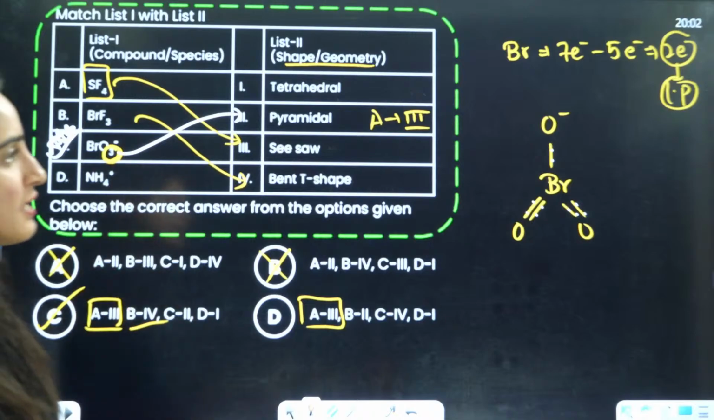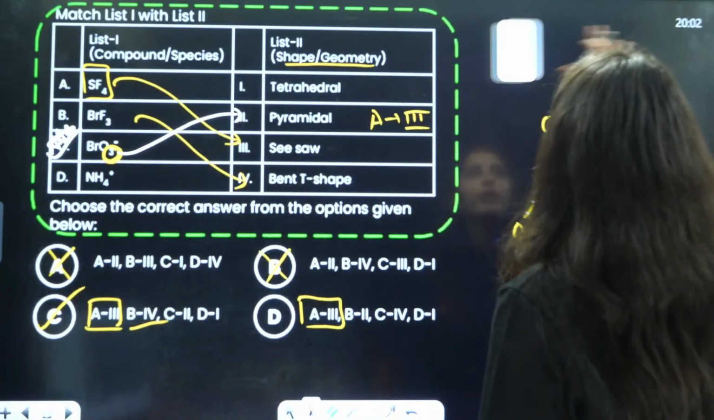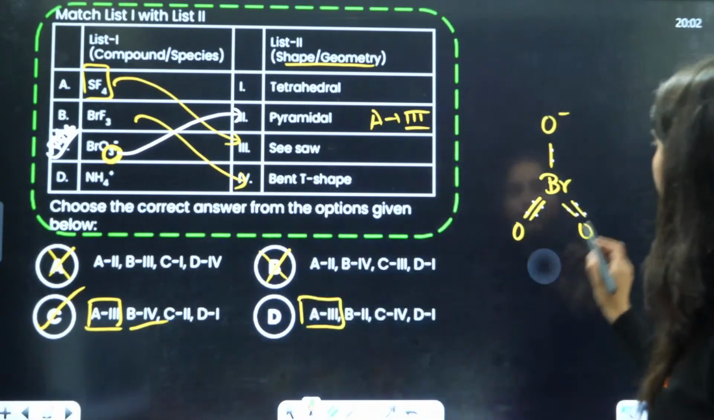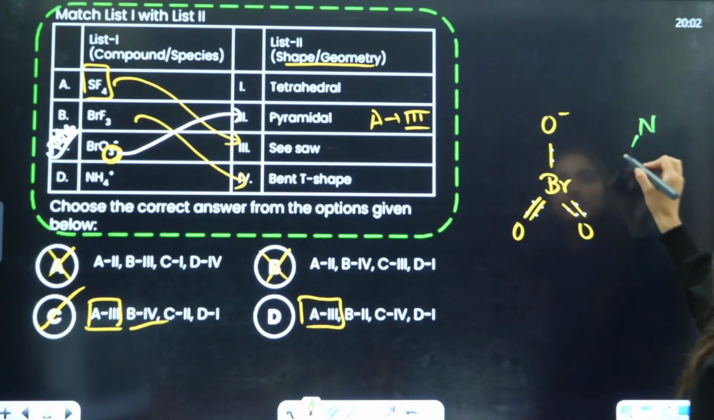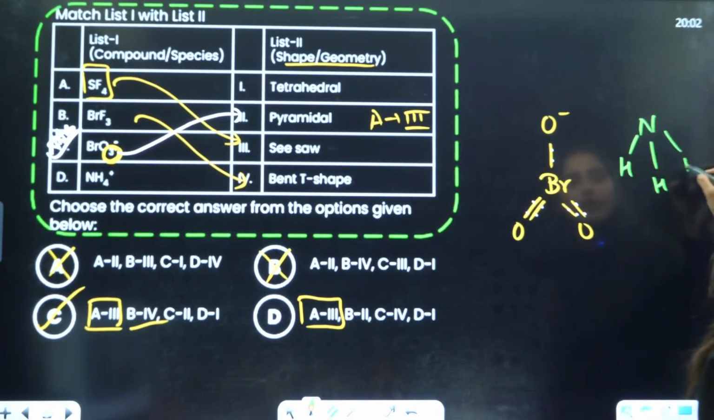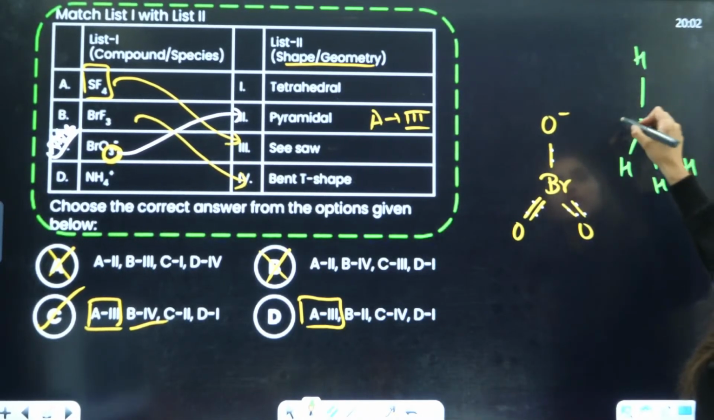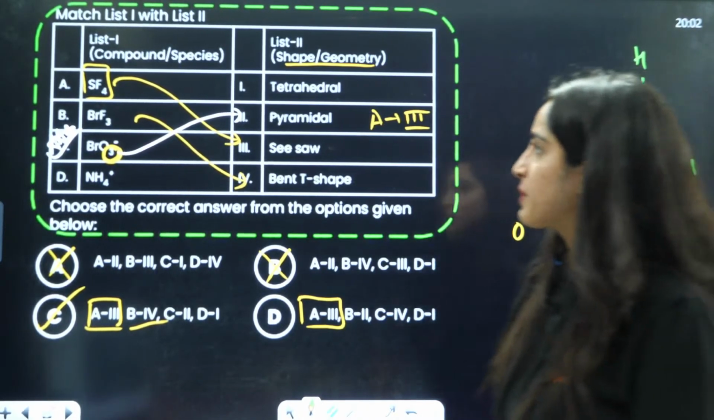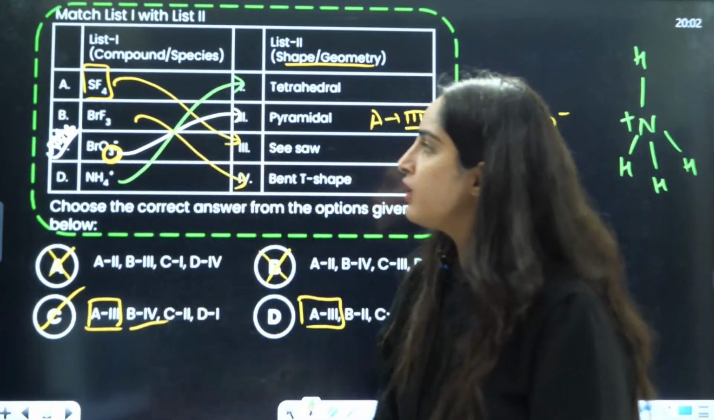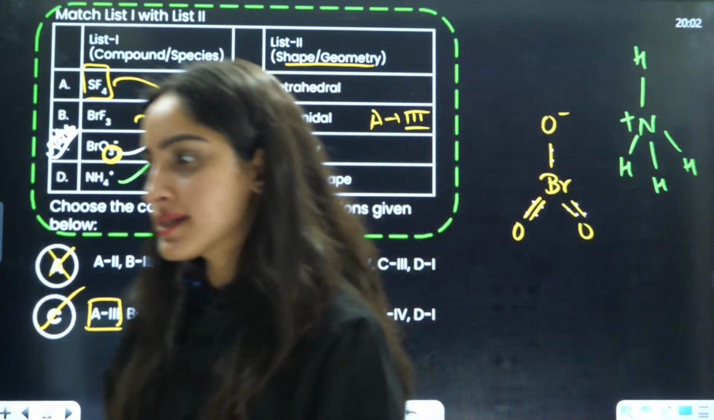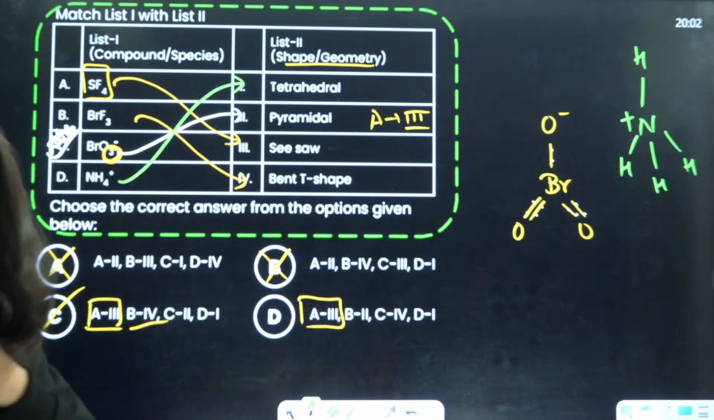Now, next is NH4+. What about NH4+? We all know that NH3 is tetrahedral geometry, having a lone pair. When it accepts one H+, then it will be NH4+. So basically it is a tetrahedral shape.